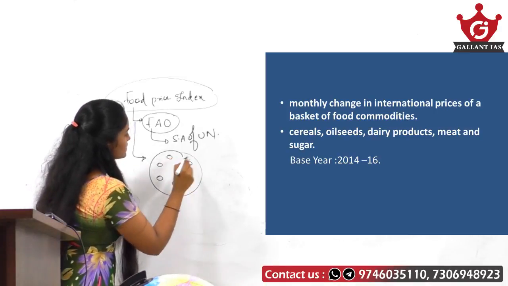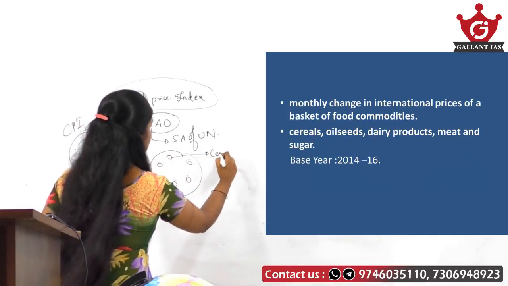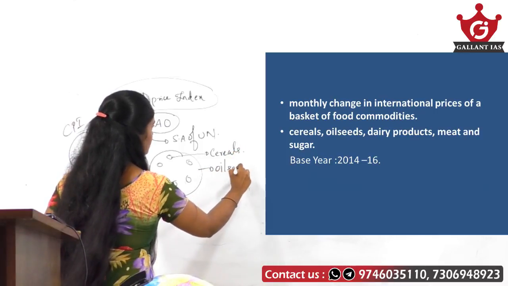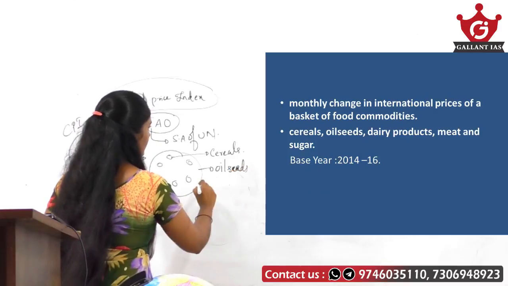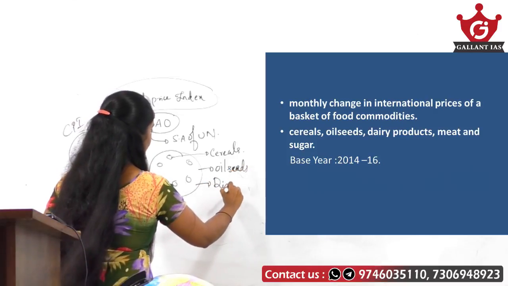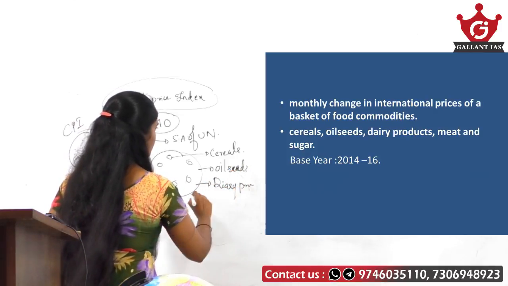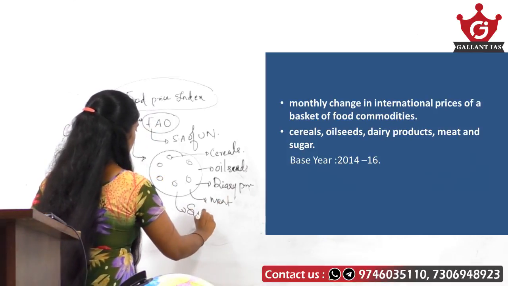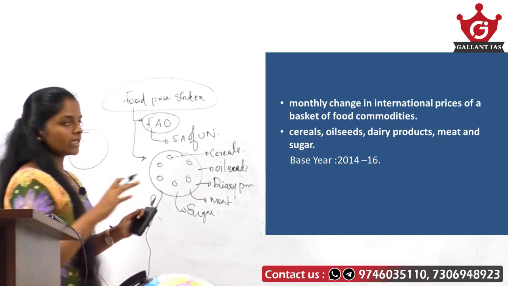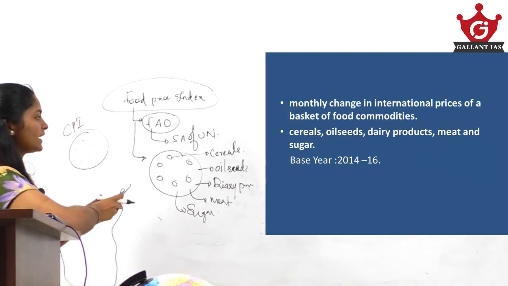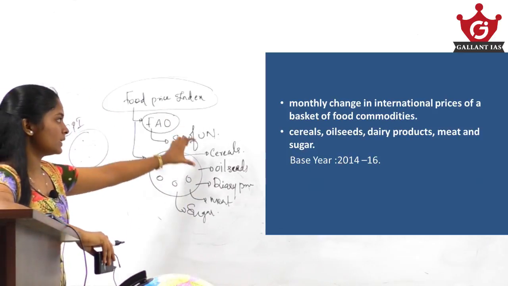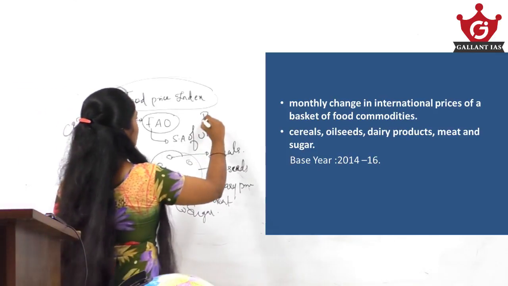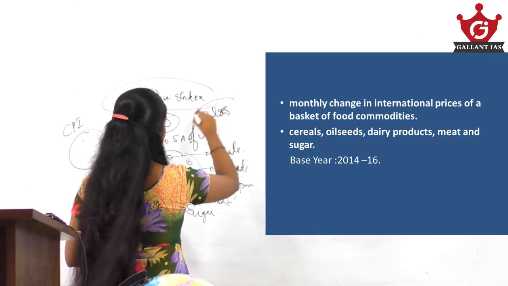The first one is cereals, then oil seeds, then dairy products, then meat, then sugar. So this index measures the monthly change in the international prices of this basket of food commodities, and pulses are not included under this index.